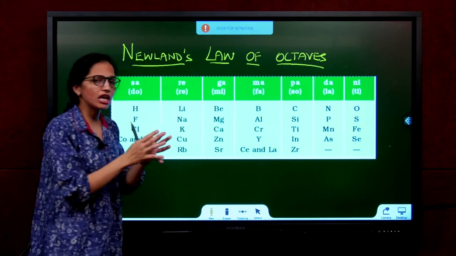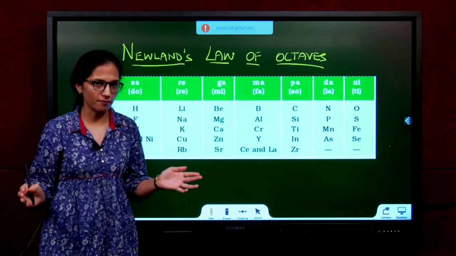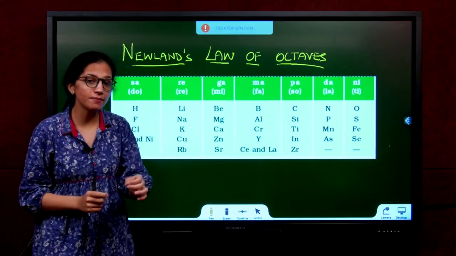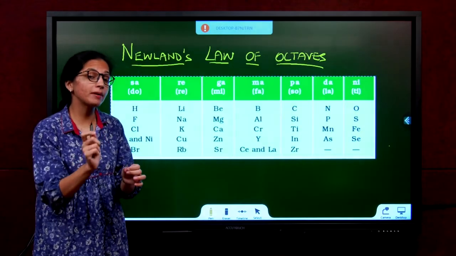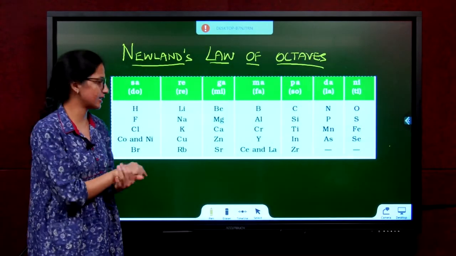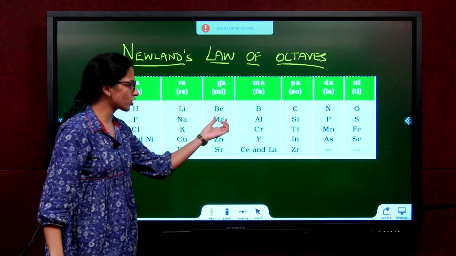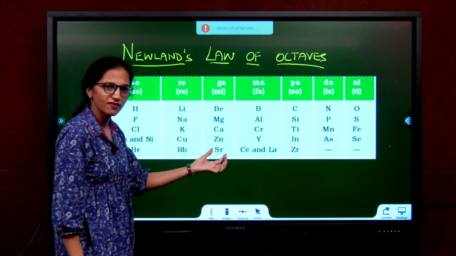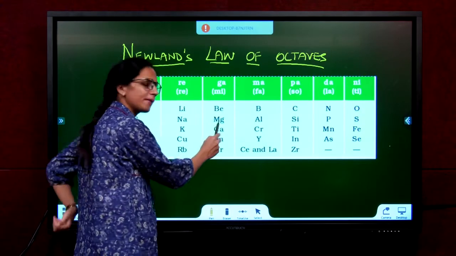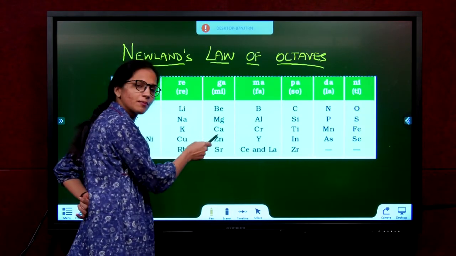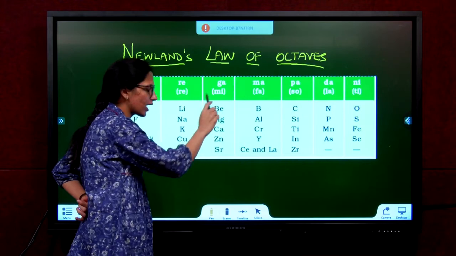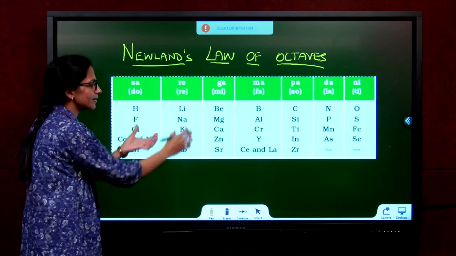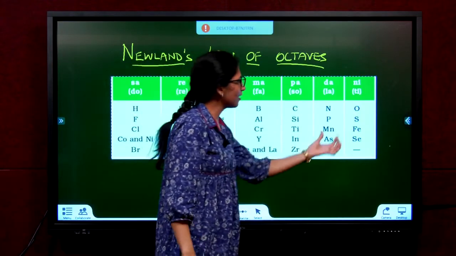So if you arrange elements in their increasing order of atomic mass, you will observe that every eighth element's properties are a repetition of the first element. If you start from magnesium, 1, 2, 3, 4, 5, 6, 7, 8, calcium and magnesium will have the same properties. Beryllium and magnesium have the same properties. Magnesium and calcium have the same properties. Can I say all three have similar properties? Yes. So you could see that all these elements in the columns have similar properties.